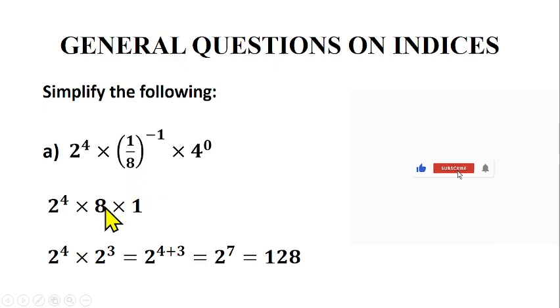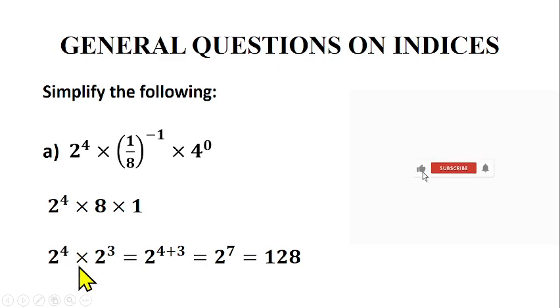So what is 8 over 1? That is 8. Then 8 raised to the power 1 is 8. Then what is 4 raised to the power 0? 1. Because anything raised to the power 0 is 1. Are we there? So then 8 times 1 will give us 8. Then we can now change this 8 to index form so that it can have the same base with this one. So what is the index form of 8? That will give us 2 raised to the power 3. So 2 raised to the power 3 means 8.